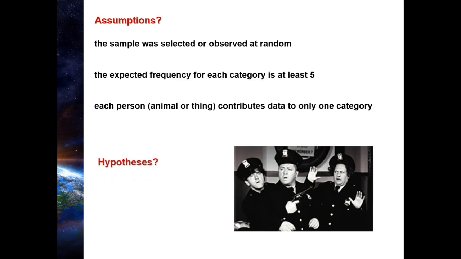What are the hypotheses? In terms of being directional or non-directional, we always phrase them as non-directional. So we always phrase them in such a way as to say that the frequencies will be equal across all categories. That would be H0. HA would be the frequencies are not equal across all categories, right?